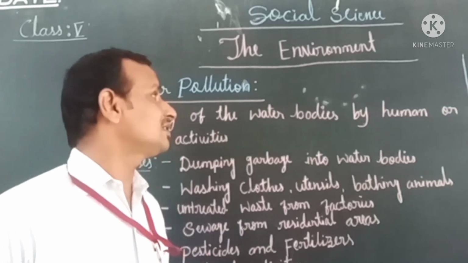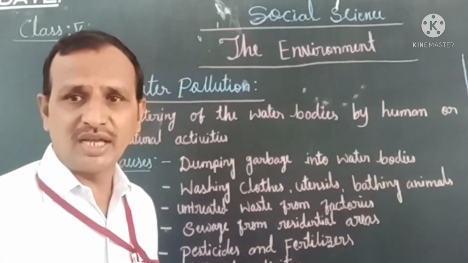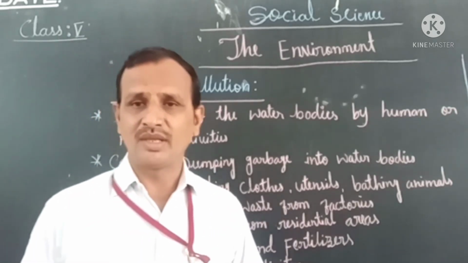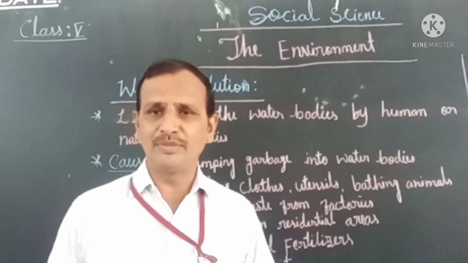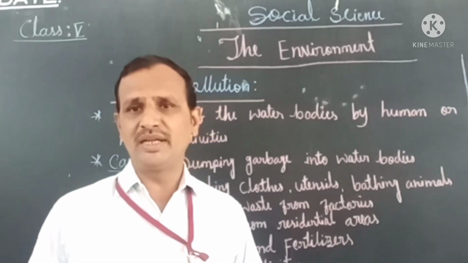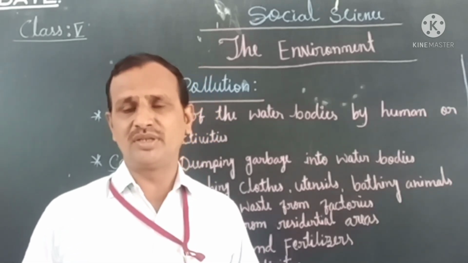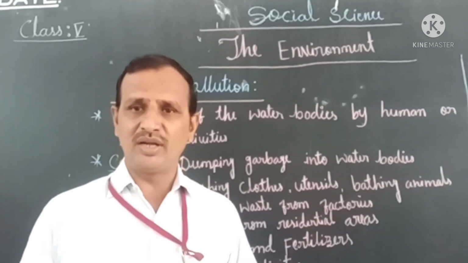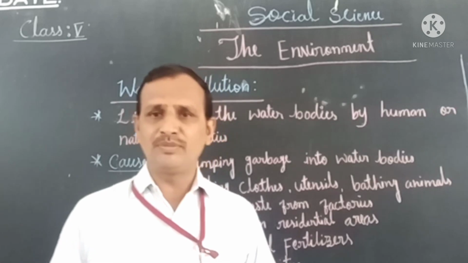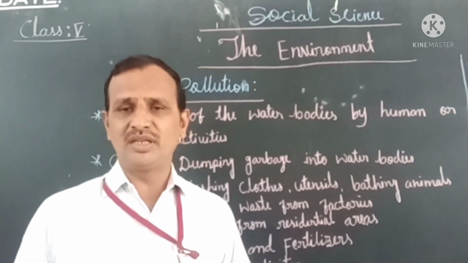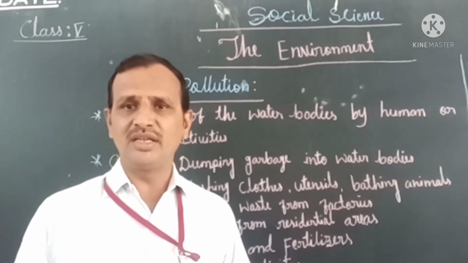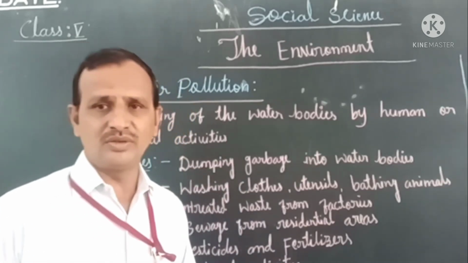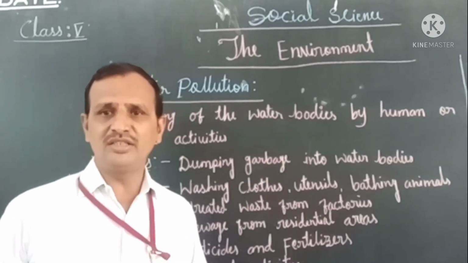In our last class we already completed the topic pollution, as well as land pollution. There are three types of pollution, and we have already discussed the first one, land pollution. So let us memorize once again what is pollution.